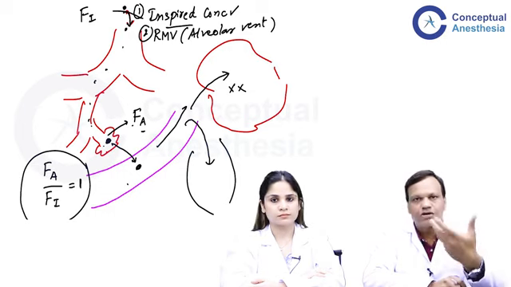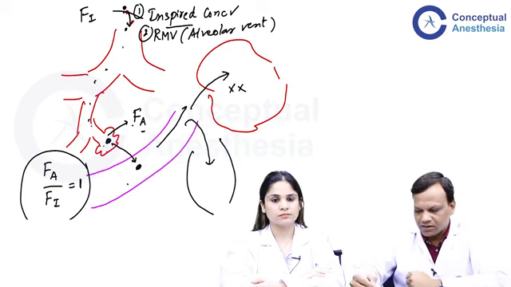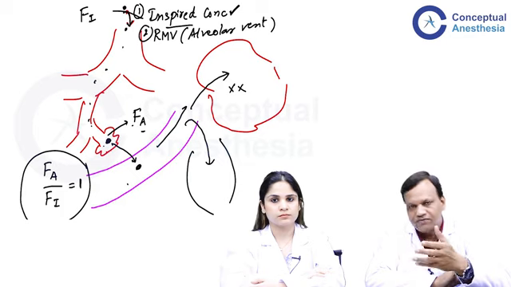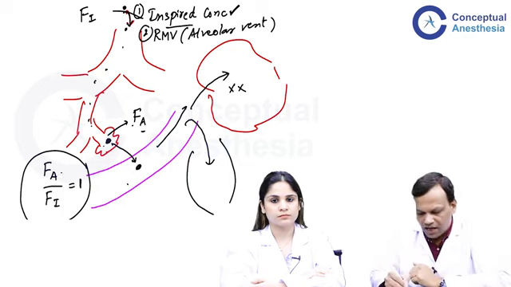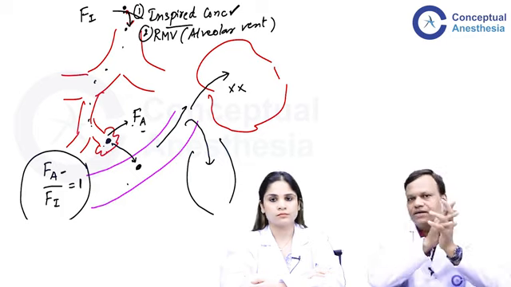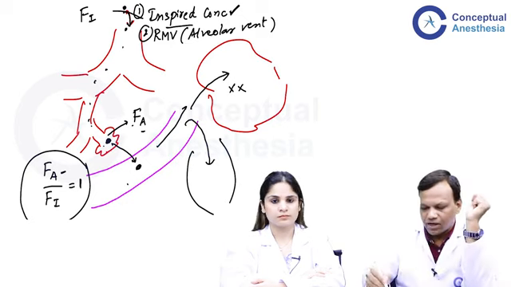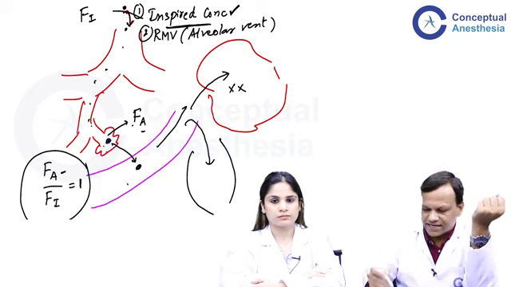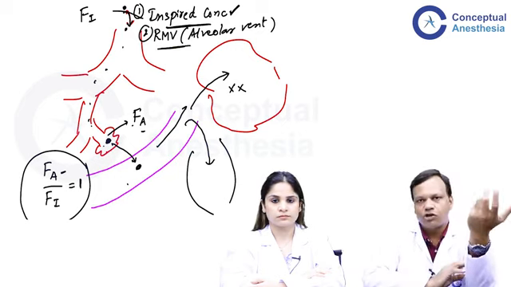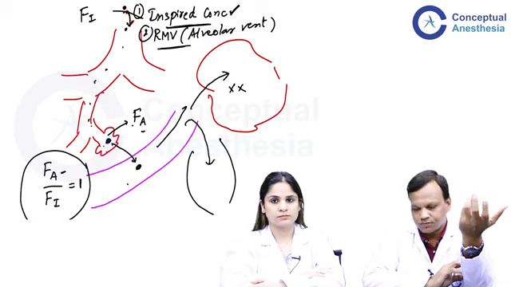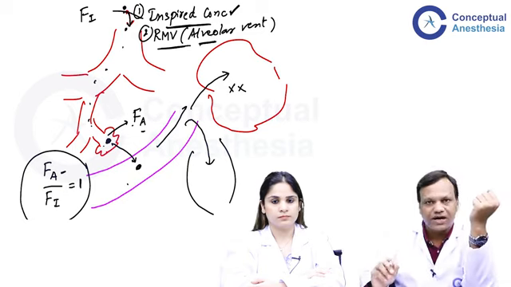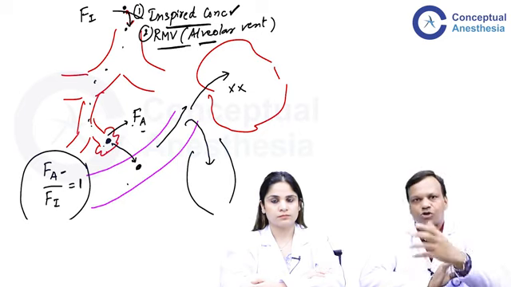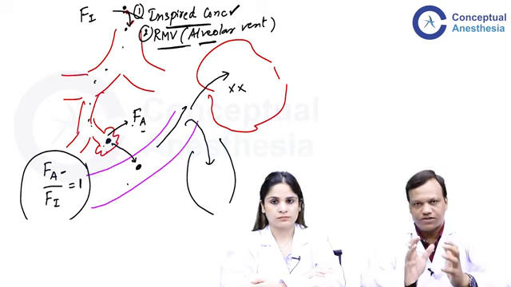So how to speed the onset of anesthesia? Simply, one way is to increase the concentration in the inspired air. If more concentration is there, then more alveoli will get it quickly, and we can reach the equilibrium. But important thing, we cannot increase it too much, because that can lead to other problems also. Second thing is, we can increase the respiratory minute volume, or alveolar ventilation also. But alveolar ventilation will depend upon another very important property we will discuss later on, which is called blood solubility or blood gas partition coefficient.